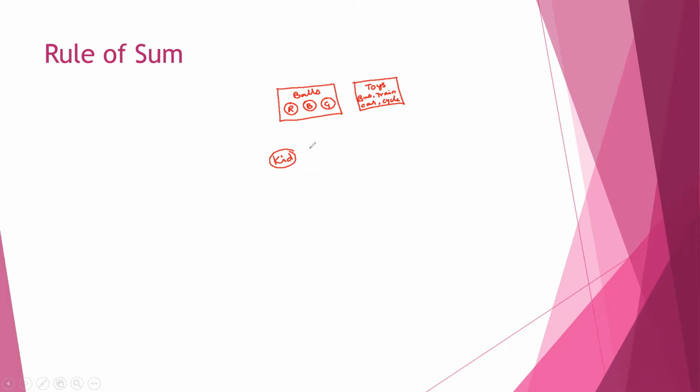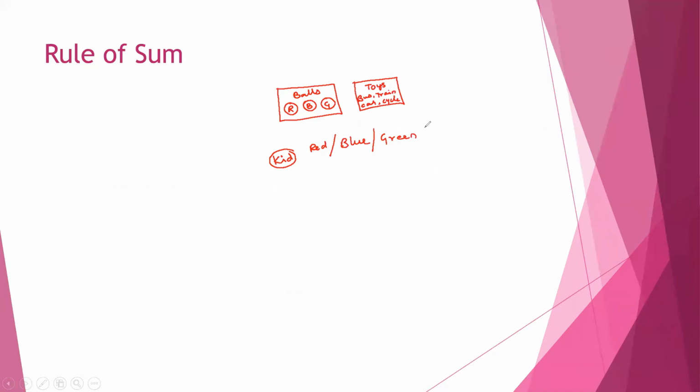He may choose a red ball, or a blue ball, or a green ball.